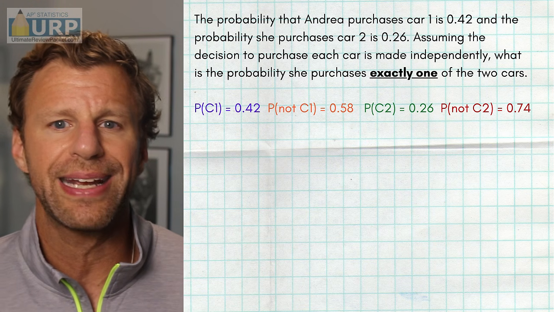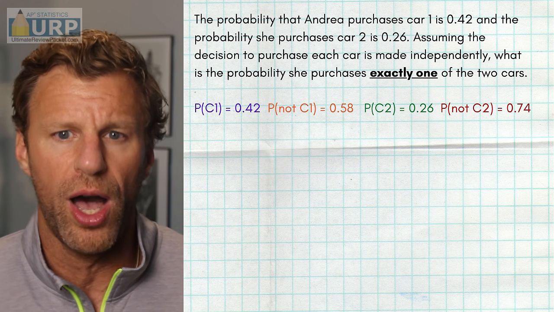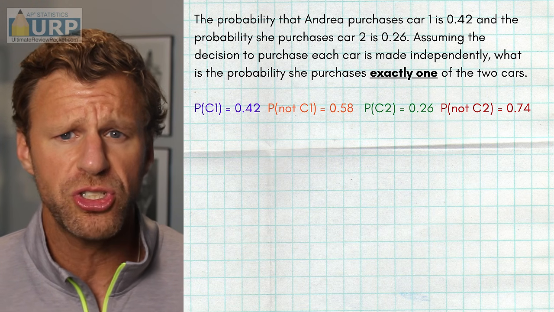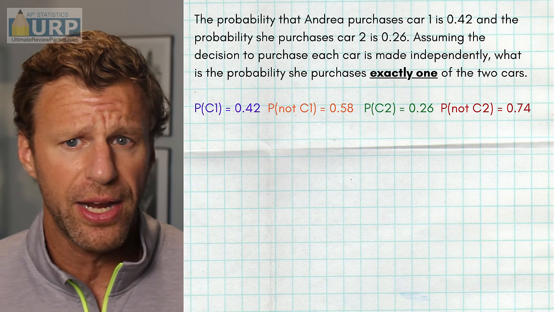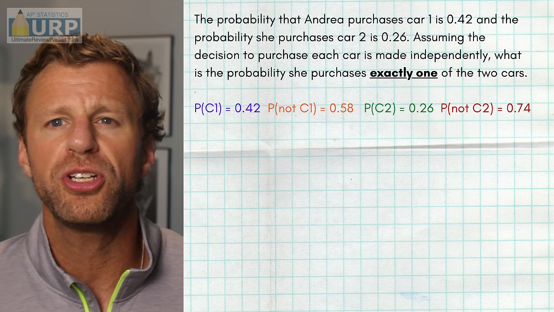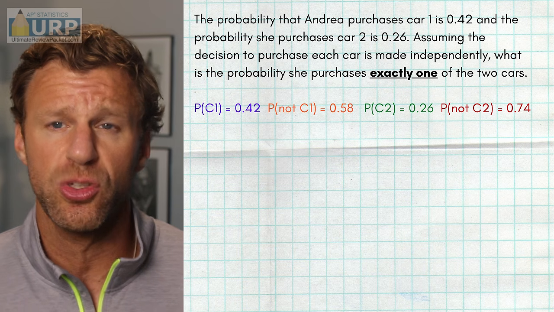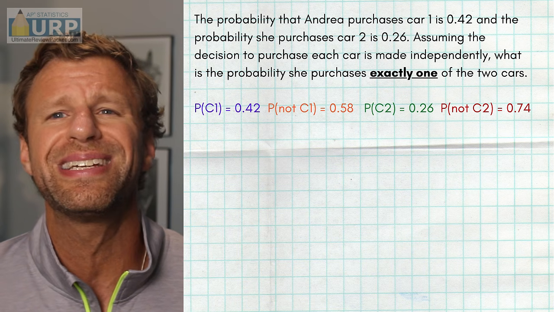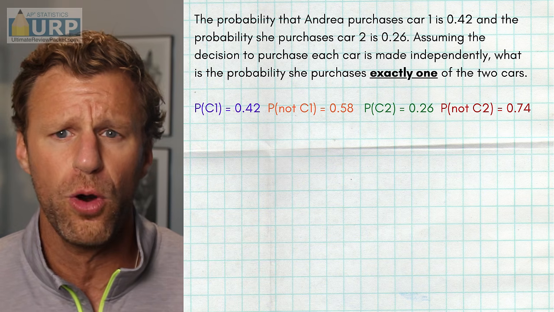So what are some things that can happen? Well, she could buy car 1, which we know is 42%, which means that the probability that she does not buy car 1 is 58%. That's just the complement rule. The probability she buys car 2 is 26%. So once again, the complement rule says the probability she does not buy car 2 is 74%.